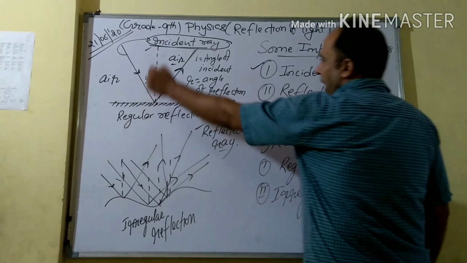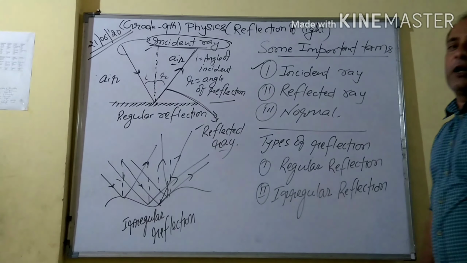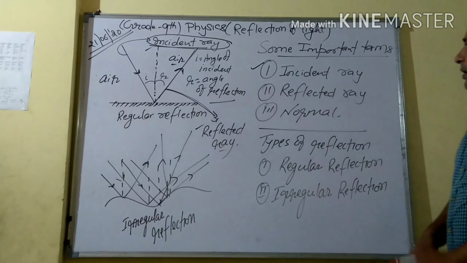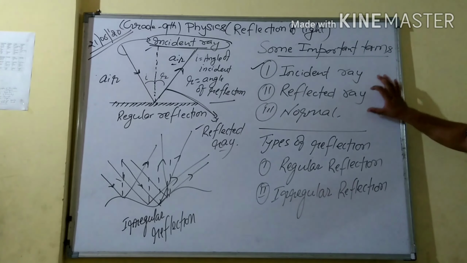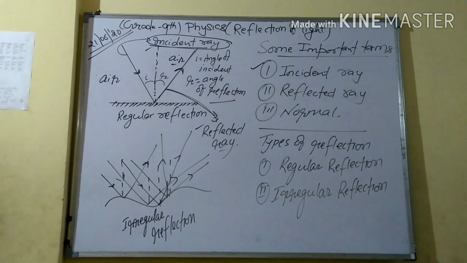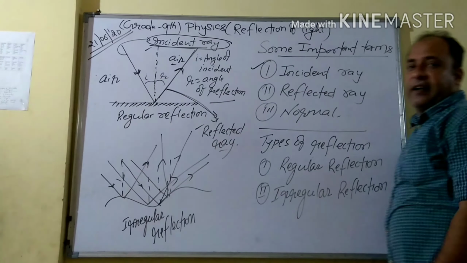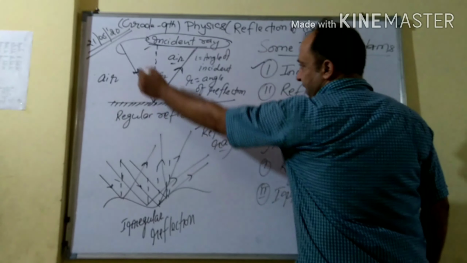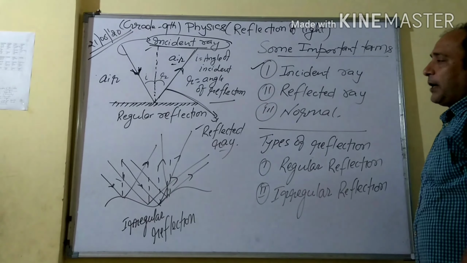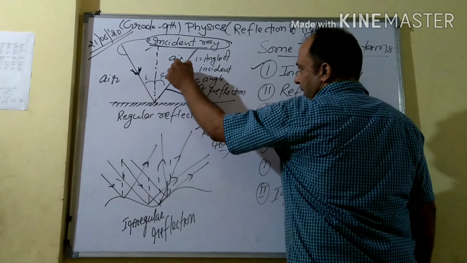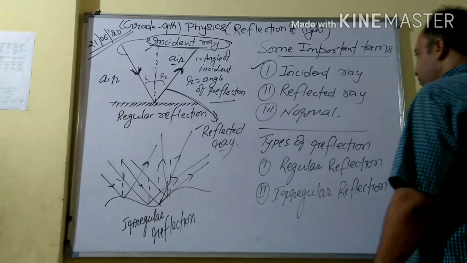And I have drawn here a dotted line. You can see this dotted line is called normal. So what are the terms? One is incident ray, another is reflected ray, and the third is normal. You can see here a light ray which strikes on the reflecting surface is the incident ray. This arrow indicates that incident ray, and this ray indicates the one returning back, that is the reflected ray.